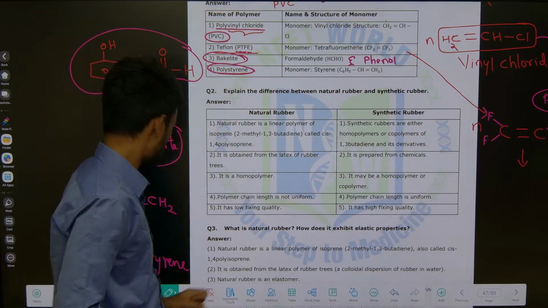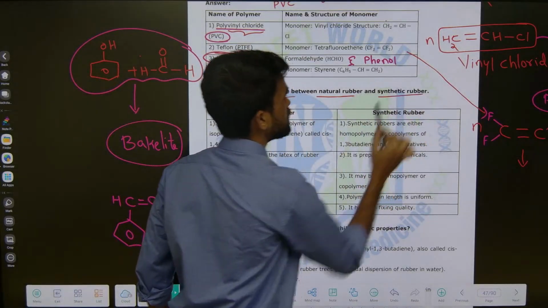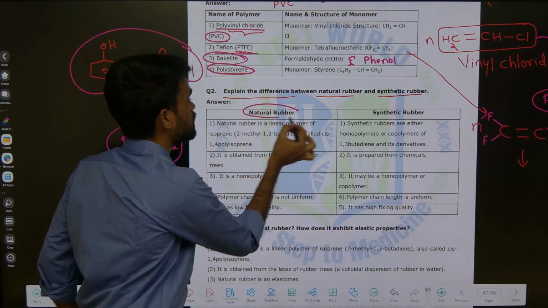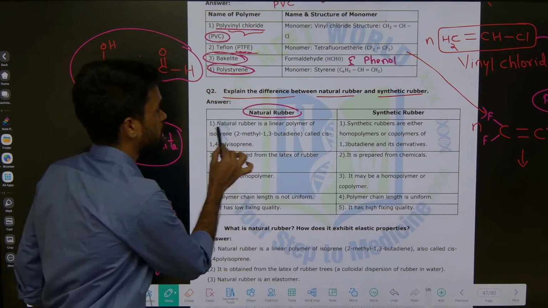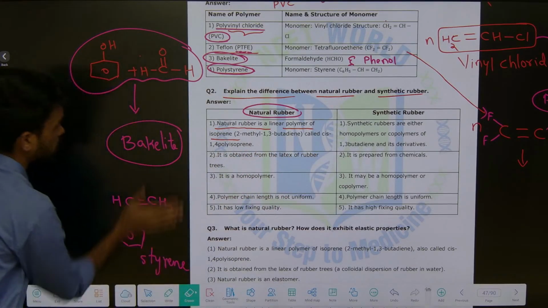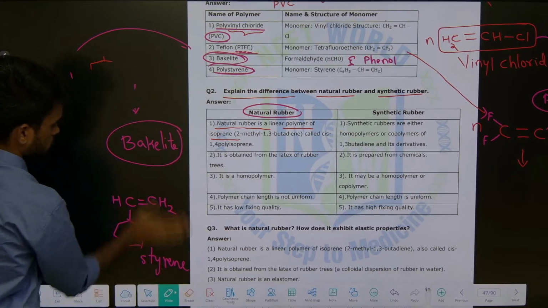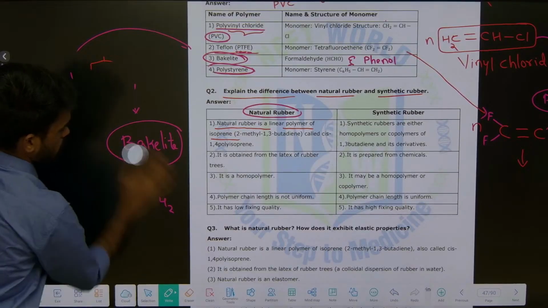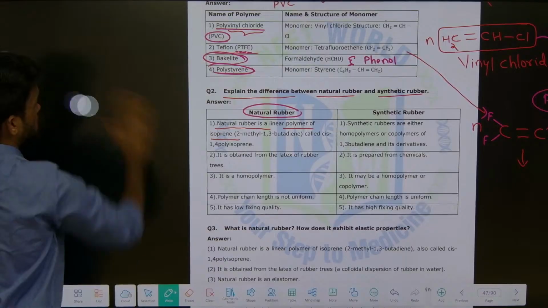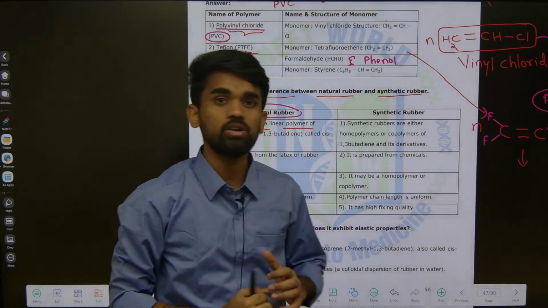The next one, the second question: explain the difference between natural rubber and synthetic rubber. It is also very easy. Natural rubber is nothing but a polymer. Natural rubber is a linear polymer of isoprene. The first question is done, I am erasing this. The second question will explain what we mean by natural rubber: it's a linear polymer of isoprene units.